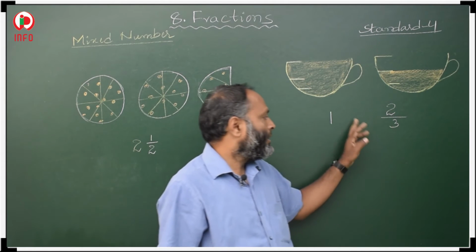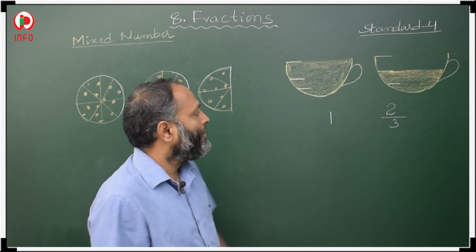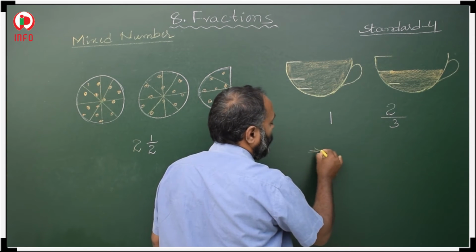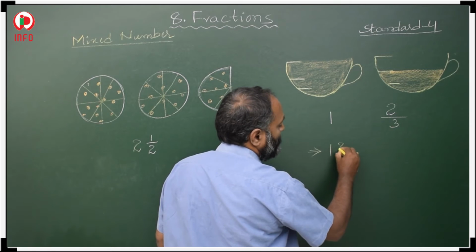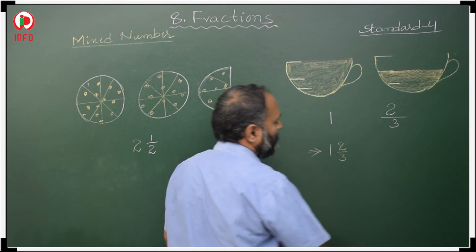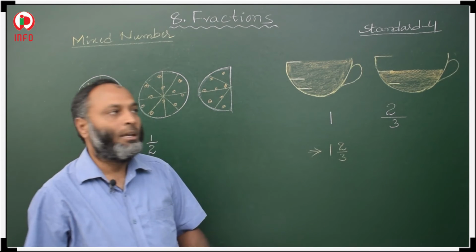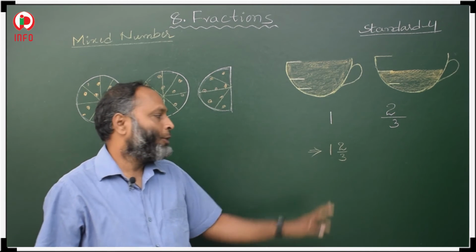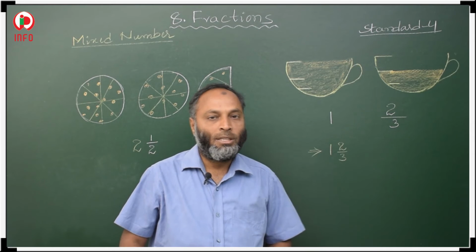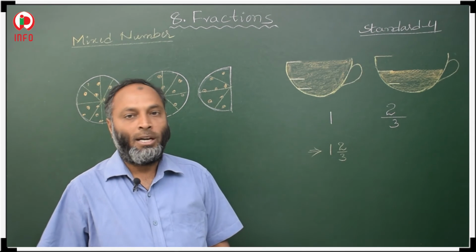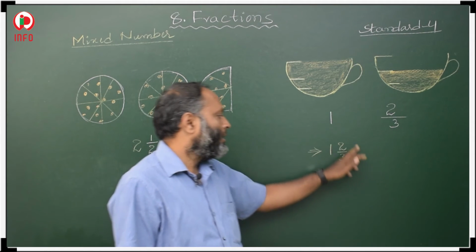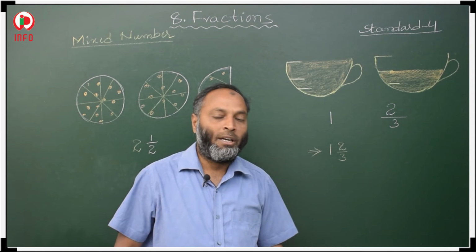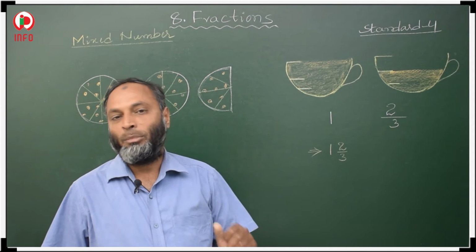Okay. So then how to read this one? So the total how many cups of tea are there? 1 2 by 3. Here 1 is a whole number, and 2 by 3 is a fraction. So this is the combination of a whole number and a fraction. So this is called a mixed number, or we can also call it a mixed fraction.